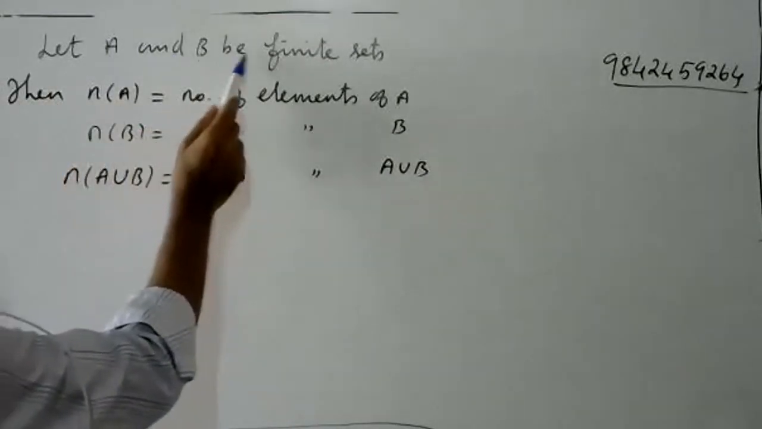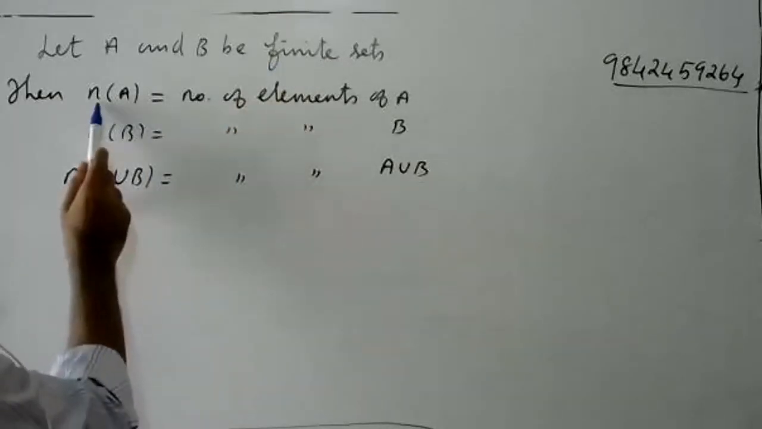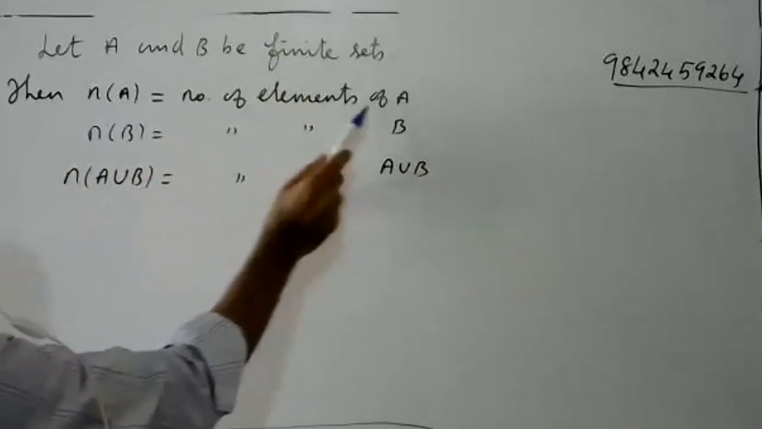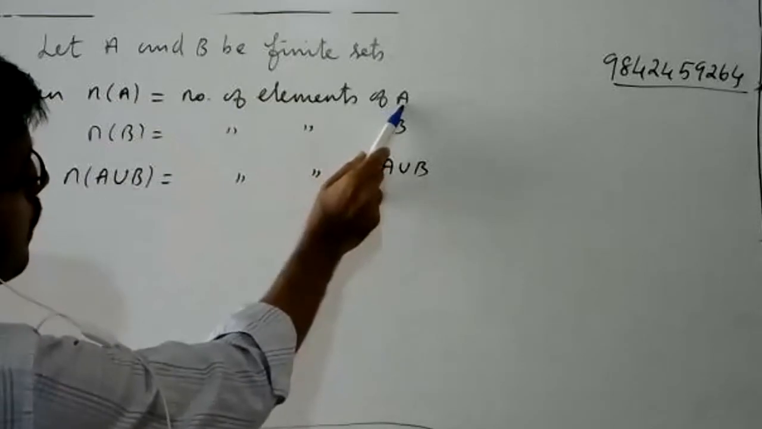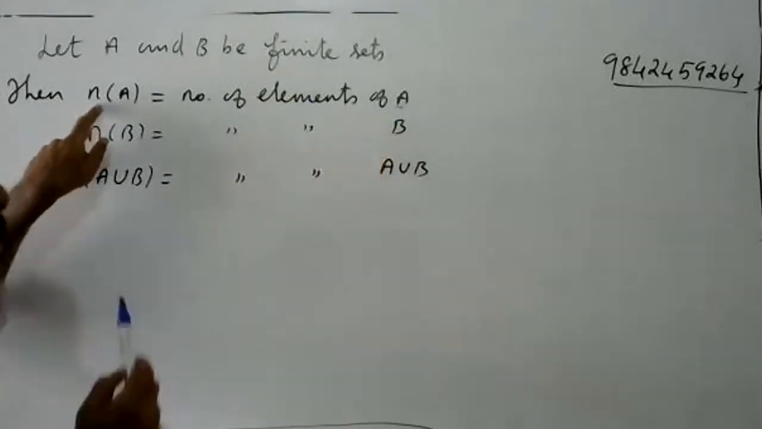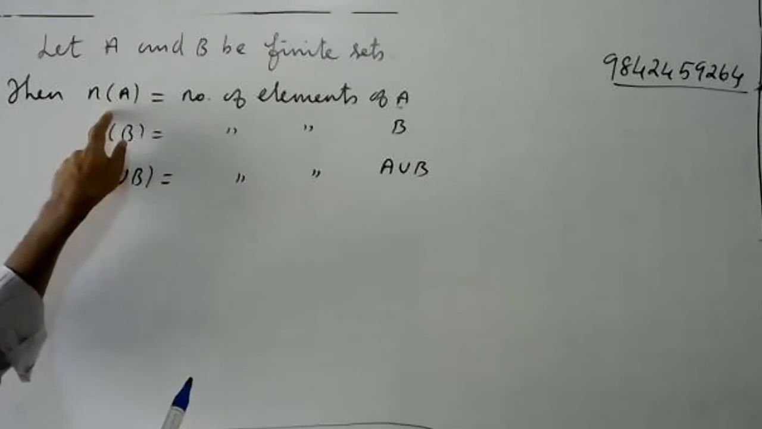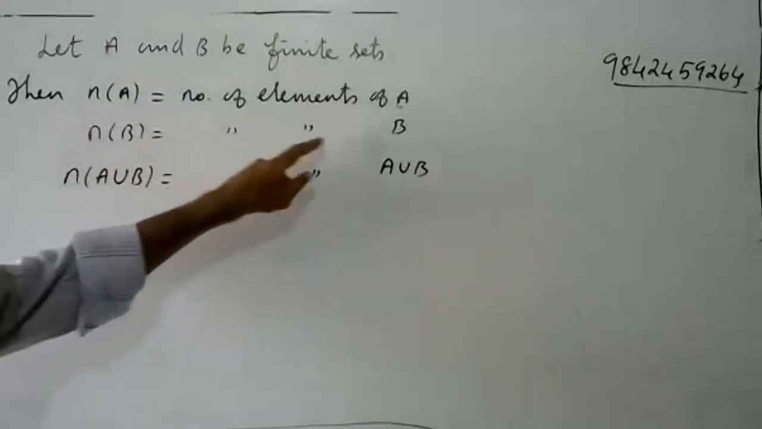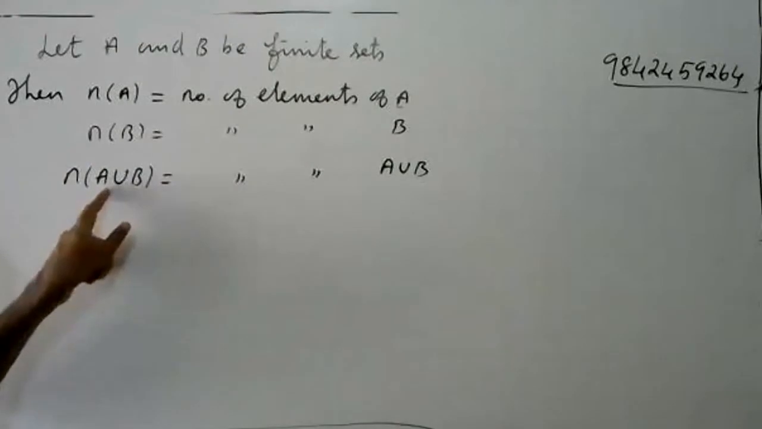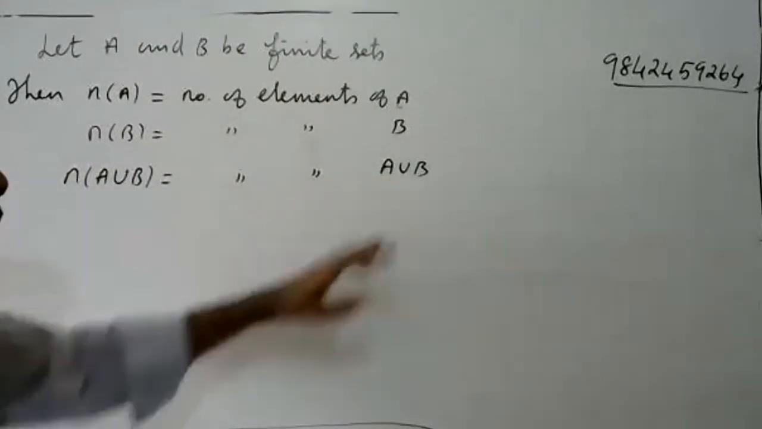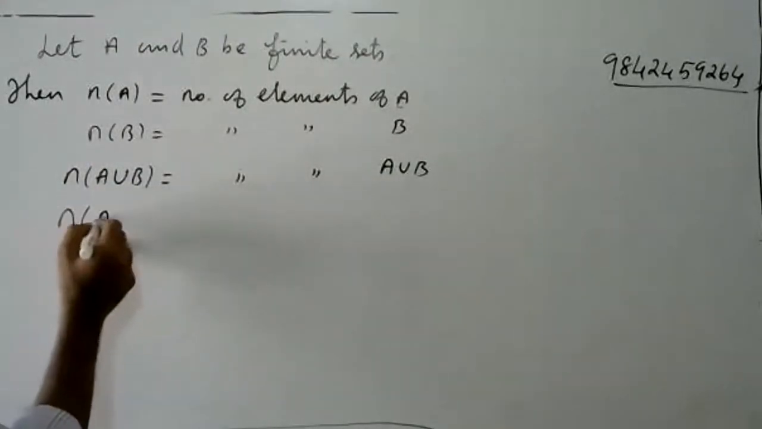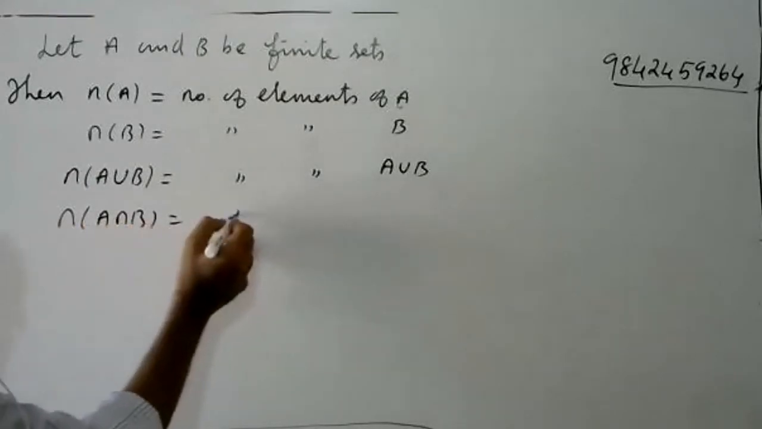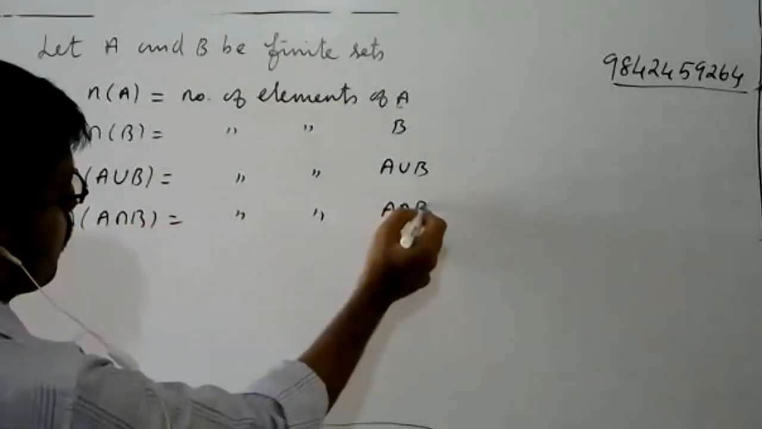Let A and B be finite sets. n of A is the number of elements of A. A is a set, and how many elements it has is denoted by n of A, which is a number. n of B is the number of elements of B. n of A union B is the number of elements of A union B. n of A intersection B is the number of elements of A intersection B.